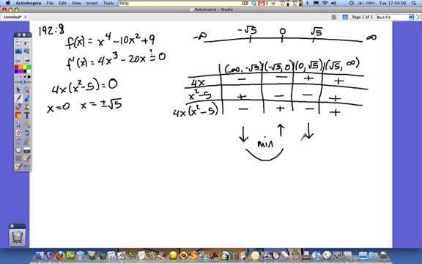That has to be decreasing. So that means if the function's going up and then it's going down, you have to have a maximum right here. Here the function's increasing, so you have a minimum right there. And you figured it out. Now you know where the function's decreasing in this region here and this region here, where it's increasing here and here, and where the mins and the maxes are.